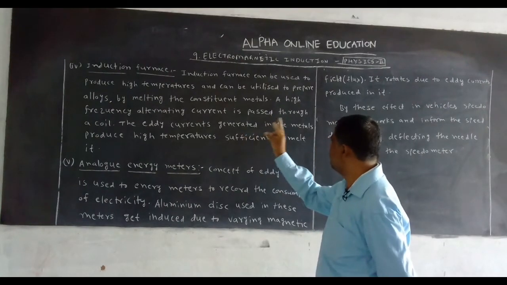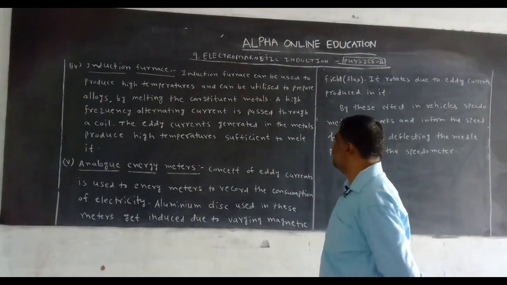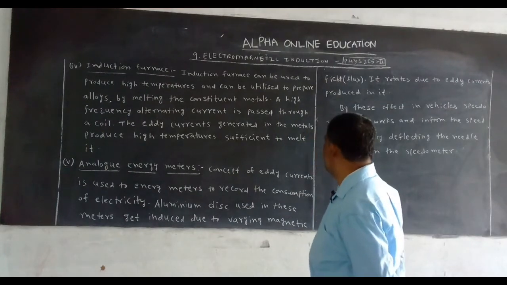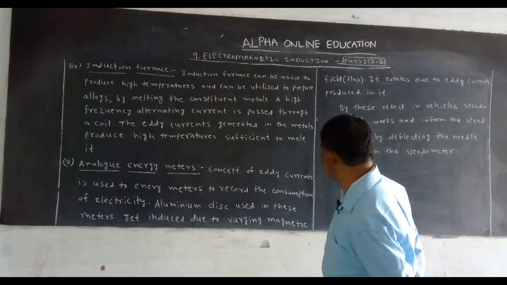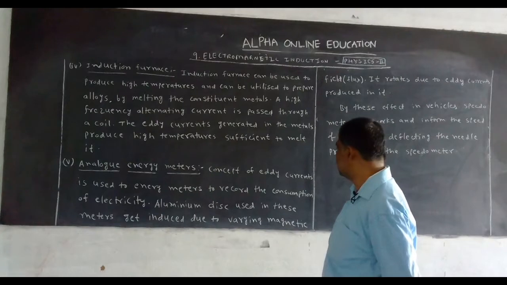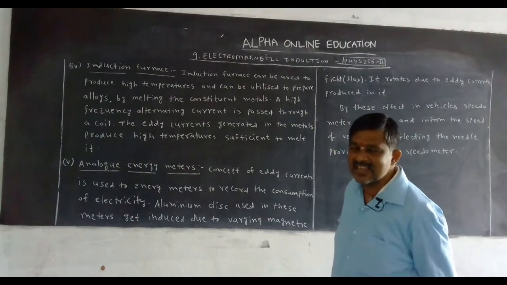By melting the constituent metals, a high frequency alternating current is passed through the coil. The eddy currents generated in the metals produce high temperature sufficient to melt them.